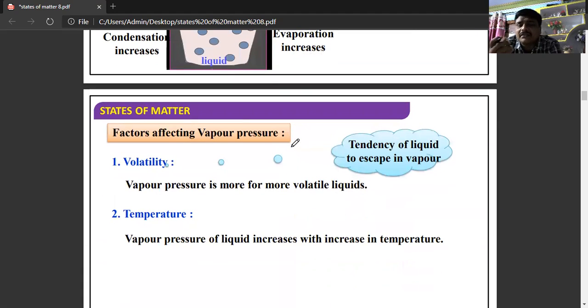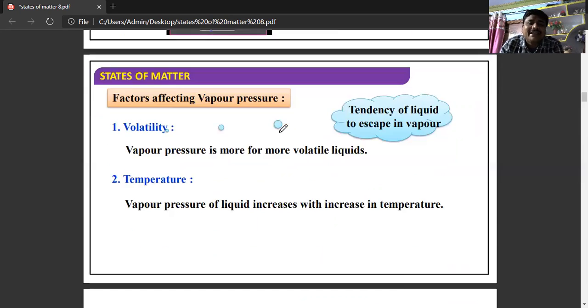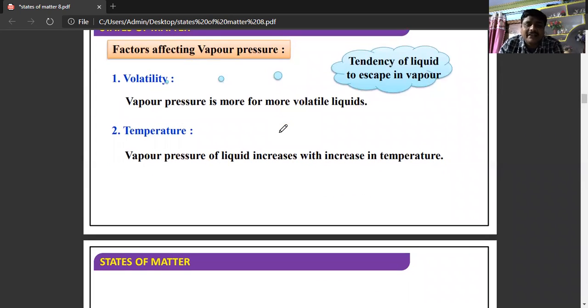What are the factors affecting vapor pressure? The first factor is volatility. What is volatile nature? It is how quickly the liquids are converted into vapor state. So the vapor pressure is more for more volatile liquids, which readily convert into vapor state. That nature is known as volatile nature. The second factor is temperature. The vapor pressure of liquid increases with increase in temperature.